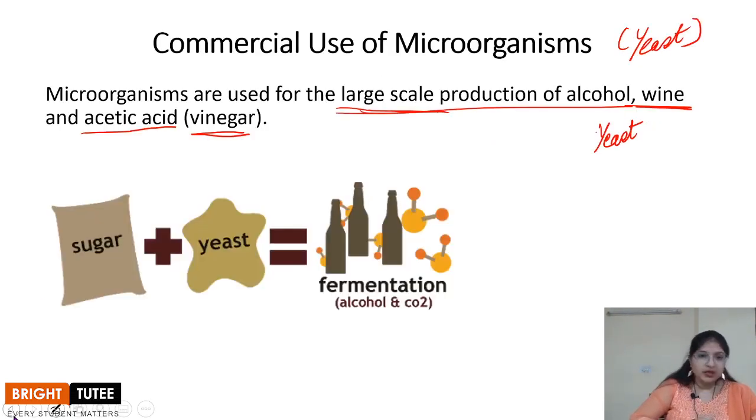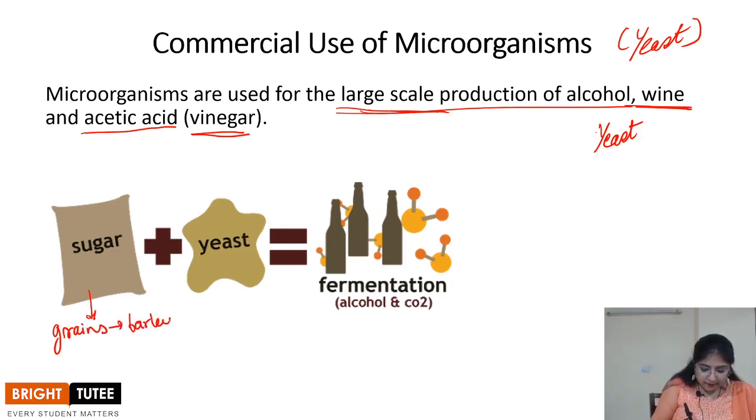When we are talking about the commercial production of alcohol, what exactly is used? The sugar that we are using at home is not the one which is utilized to make alcohol. Then what exactly is used, or what is the raw material on which the yeast acts? So the sugar that we obtain is plant sugar, and that is the natural sugar which is obtained from grains like barley, wheat and rice.